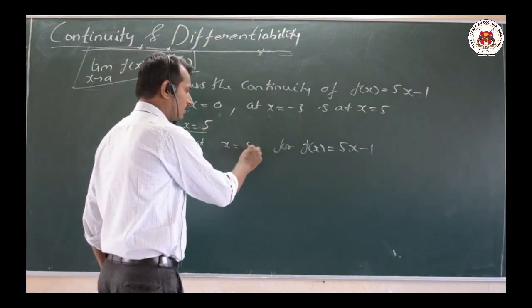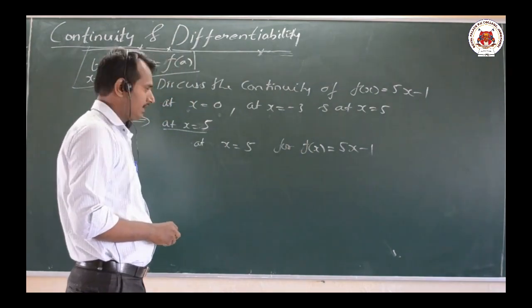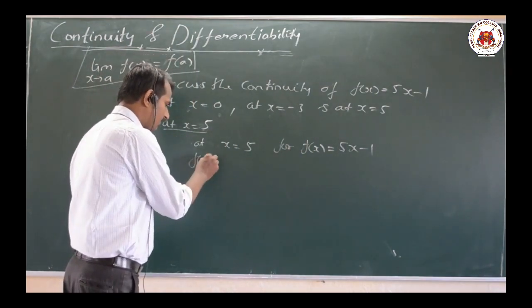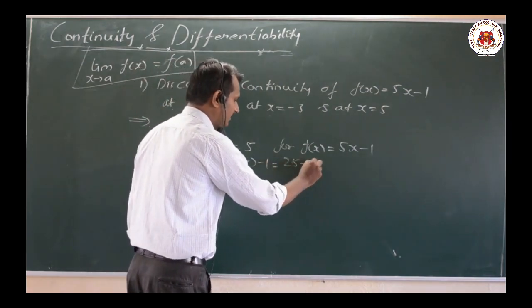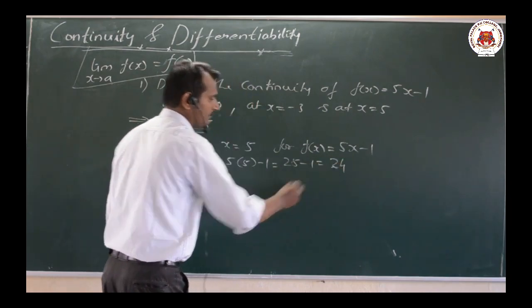At x equal to 5, for the function f of x equal to 5x minus 1, f of 5 equals 5 into 5 minus 1, that is 25 minus 1, so the value will be 24.